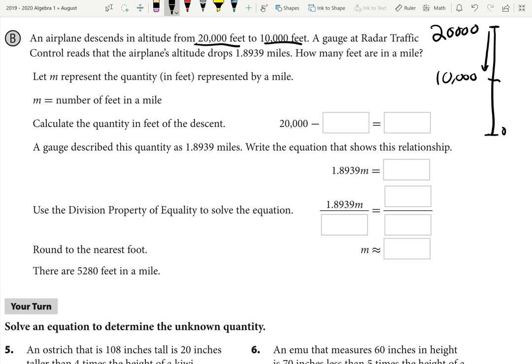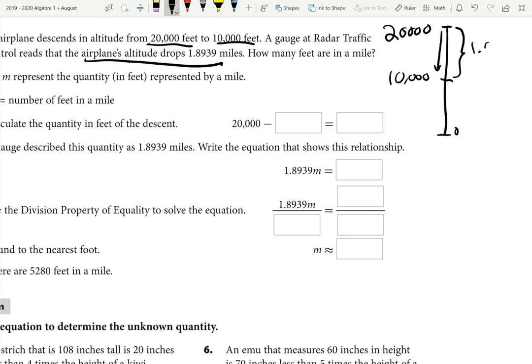Okay. Now it's telling us that that altitude drop is 1.8939 miles. It's saying that this altitude drop is 1.8939 miles.